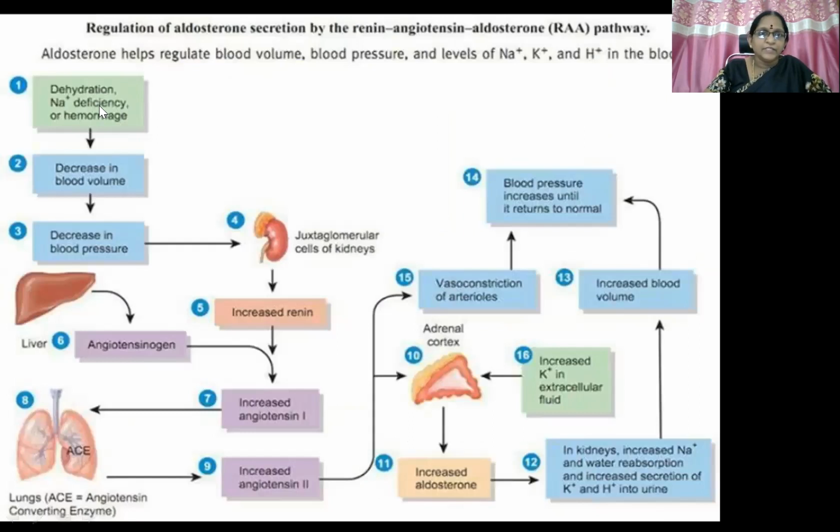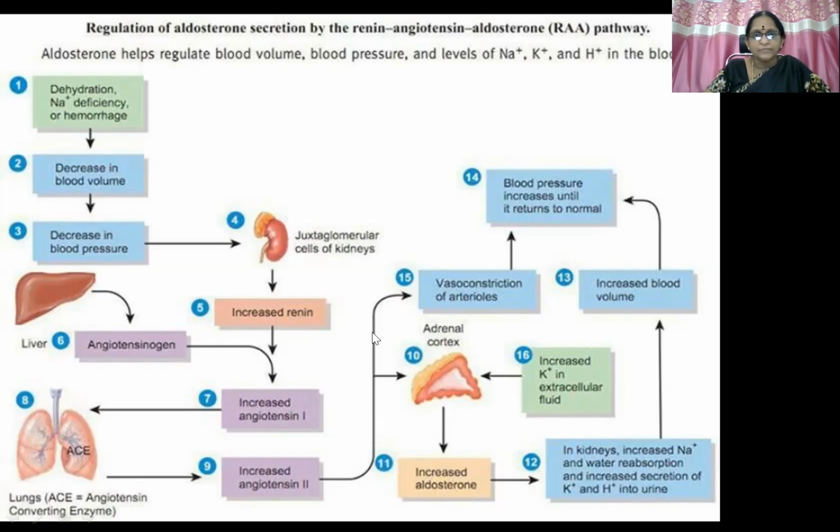So here dehydration or sodium deficiency or even hemorrhage, blood loss, causes a decrease in blood volume altogether. So there is a decrease in blood pressure. So the juxtaglomerular cells of the kidneys will secrete increased renin. So angiotensinogen is converted to angiotensin 1 with the help of renin. And with the help of ACE enzyme, 1 is converted into 2. This angiotensin 2 will stimulate the adrenal cortex to release aldosterone.